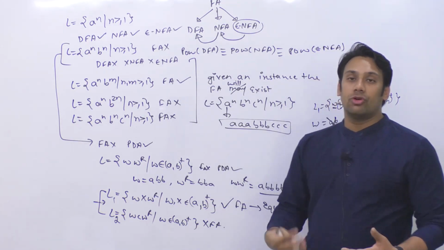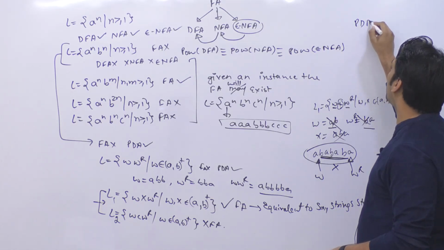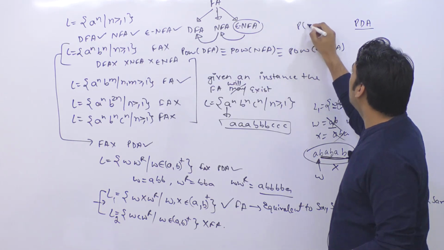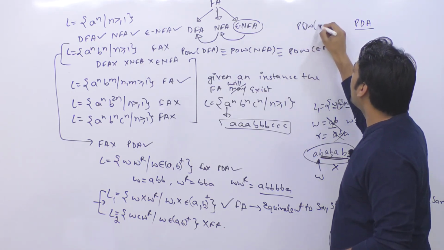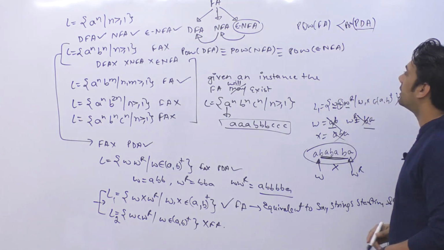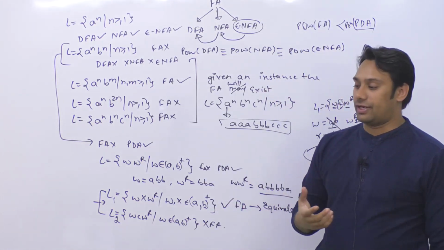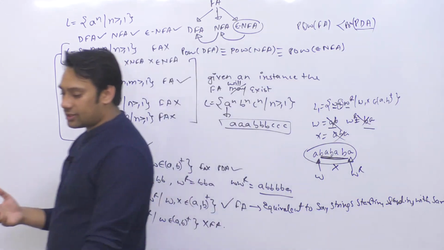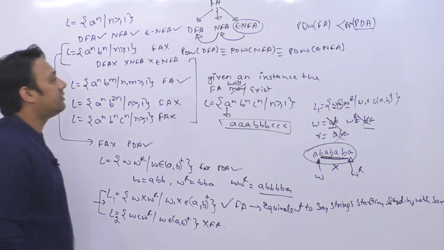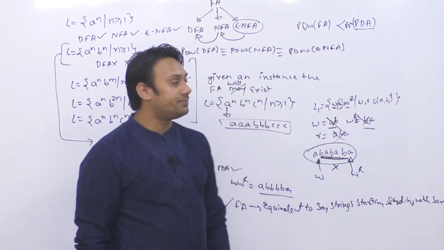So we needed one more machine which is more powerful than your finite automata. So I created a machine which is called as pushdown automata, or you can say PDA. So I can say the power of finite automata is less than the power of pushdown automata. That means there are more problems that you can solve with PDA but you cannot solve with finite automata. Many such problems exist which you can solve with pushdown automata, but you cannot solve those problems using your finite automata. Hence pushdown automata is more powerful as compared to finite automata.